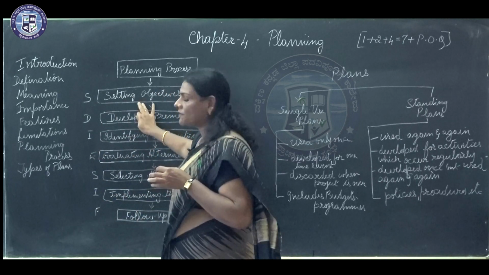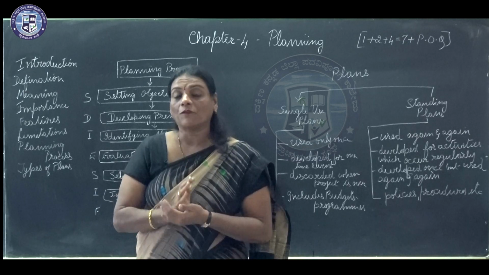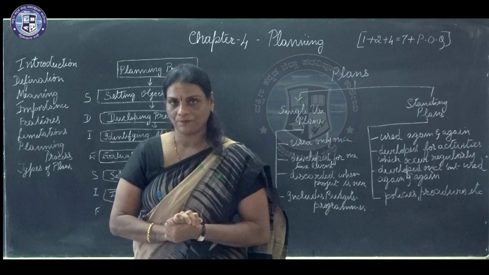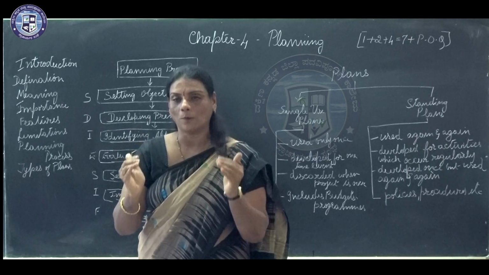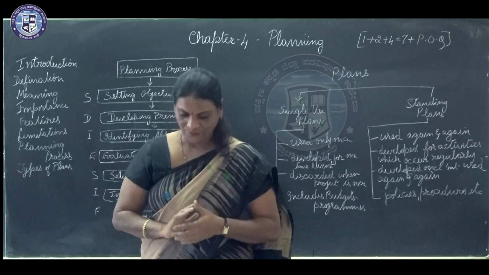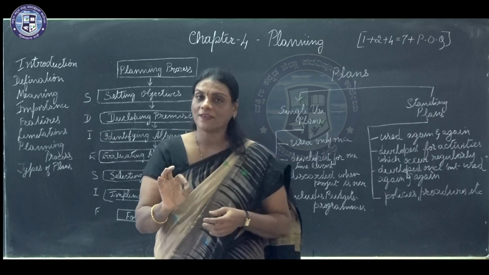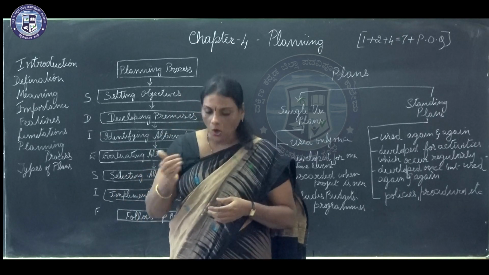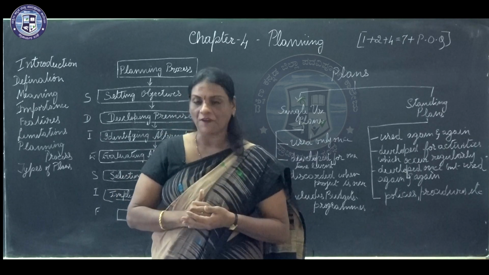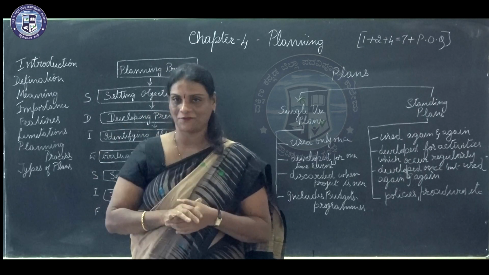Now let us come to the first one, that is setting objectives. The very primary, the first step under planning is you should be setting up your objective or your goal. Every organization should be having certain objectives. Objectives or goals specify what the organization wants to achieve.